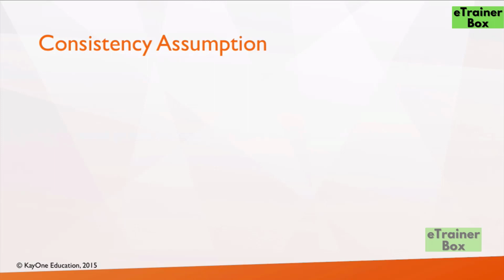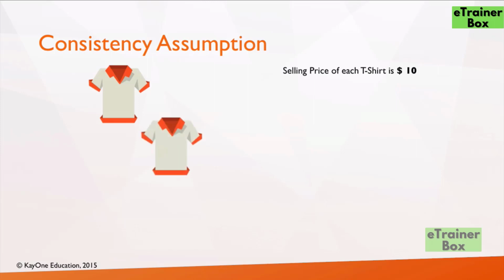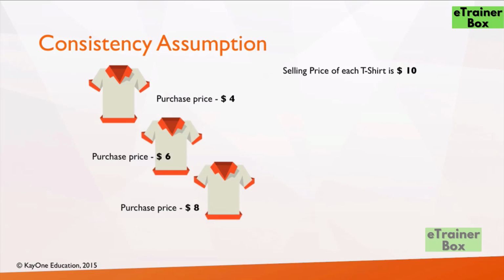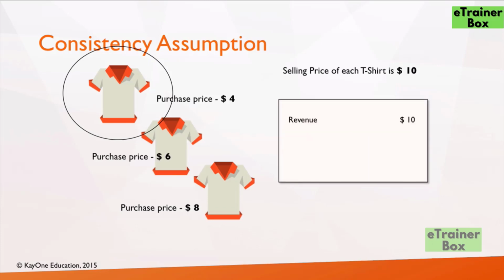So now let's look at a very simple example of how the inventory practices can affect the financial statements of a company. Let's assume that you own a clothing store and you have t-shirts which are selling at a price of $10. Let's assume that you have 3 t-shirts which you purchased at $4, $6 and $8 from the vendor. So now assume that you're selling the first t-shirt to the customer. The selling price or the revenue that you earn from the sale is $10, right? Because that is the selling price of the t-shirt.